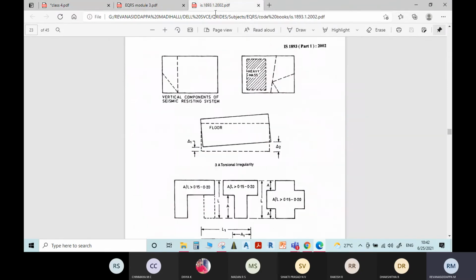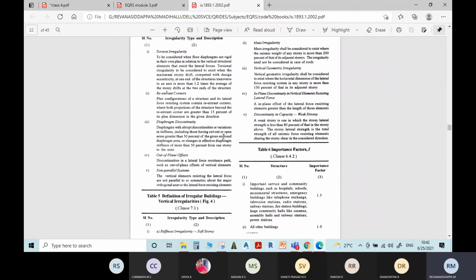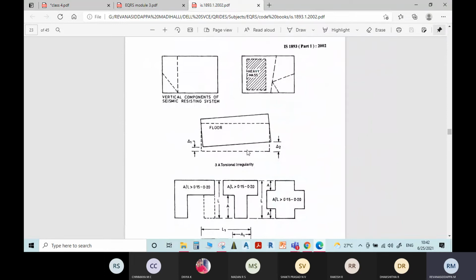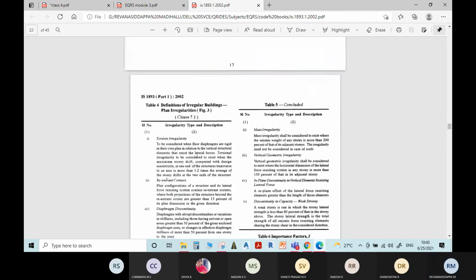That is what is given here. The story drift computed with design eccentricity at one end of the structure is more than 1.2 times the average of the story drifts. If we consider the average, delta 1 plus delta 2 divided by 2, and compare it with delta 2, and delta 2 is more than 1.2 times delta 3, which is the average value, then it is considered to have torsional irregularity. Understood, students? That is about the torsional irregularity.